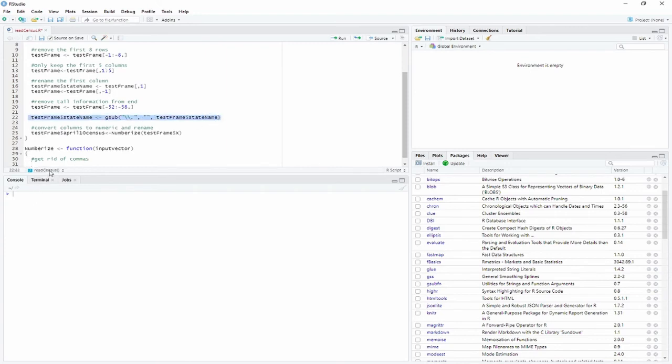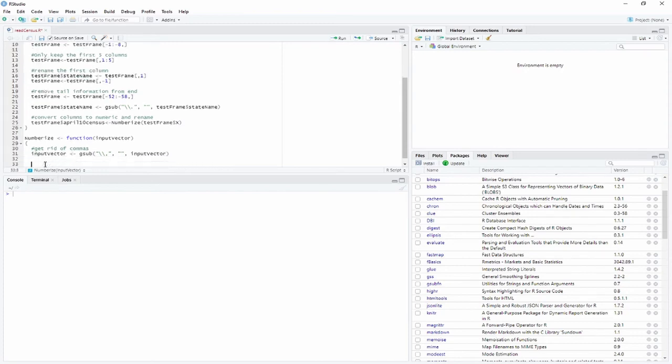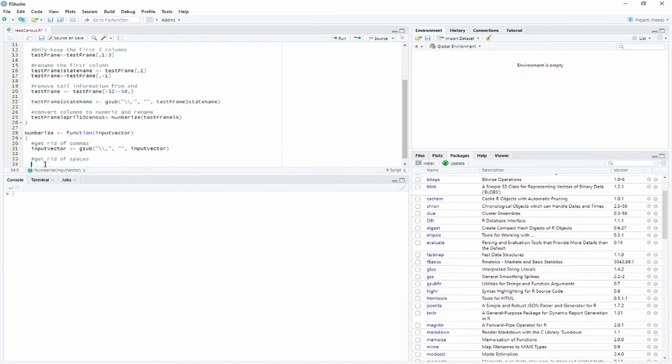So I'm going to go ahead and copy and paste. Except here, we're going to say input vector, gsub. We're going to get rid of the commas. So we're going to change that period to a comma, and we're going to call this input vector. Now we want to get rid of spaces. So that is actually going to be this line 31.